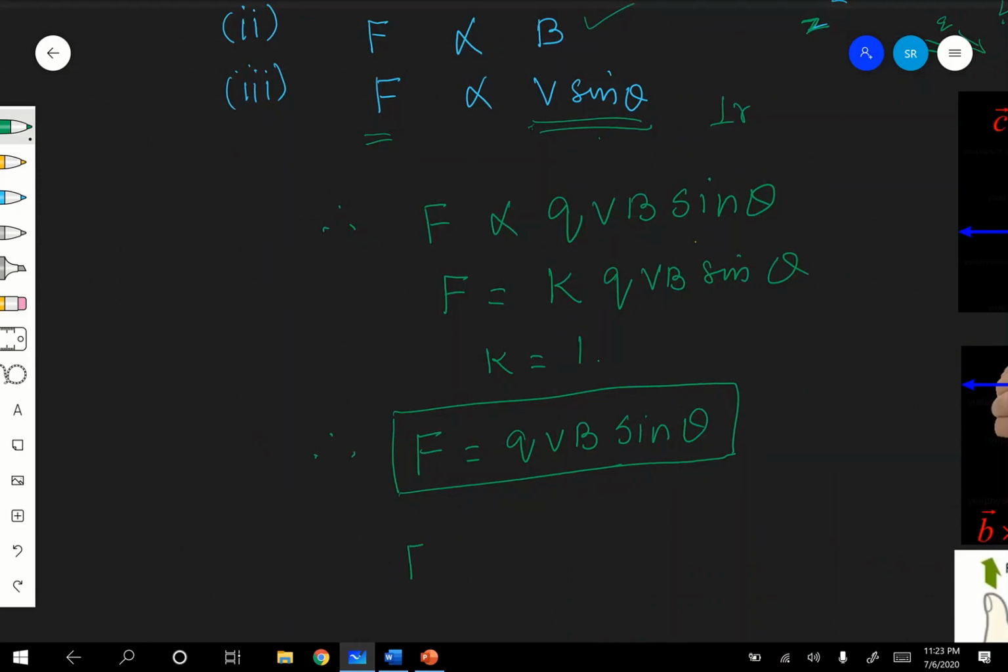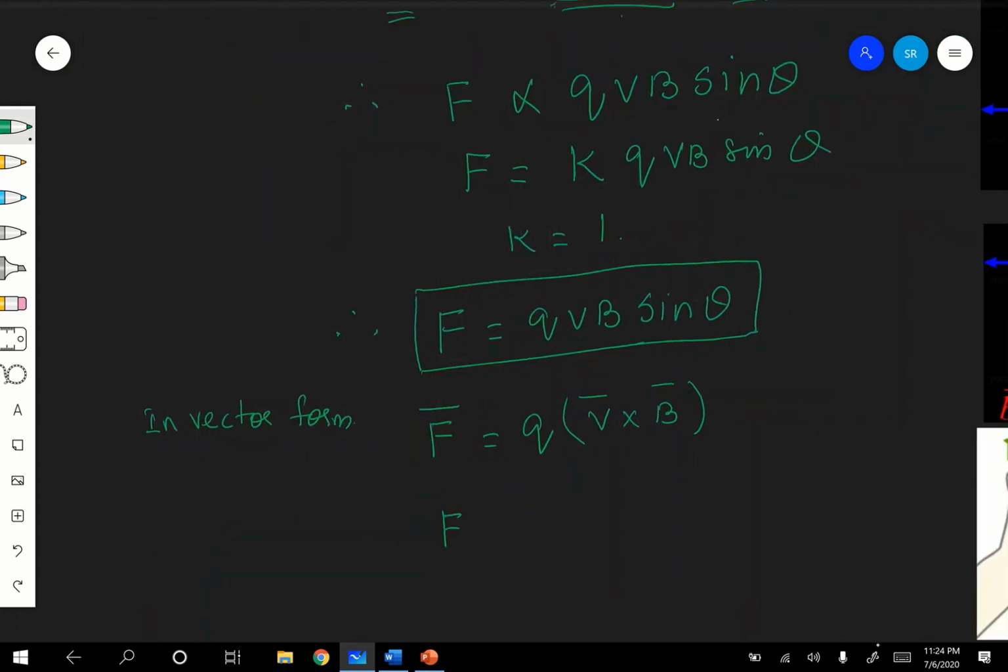Next, if I want to write it in vector form, you can write F equal to Q. V and B are vectors, so VB sin theta can be written as V cross B. Therefore, in vector form, F is equal to Q into V cross B. Or, if I want to write it once again with magnitude, F is equal to Q into the magnitude of V cross B. Are you following, children?